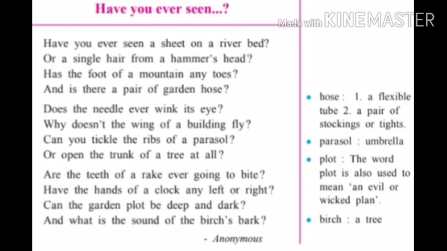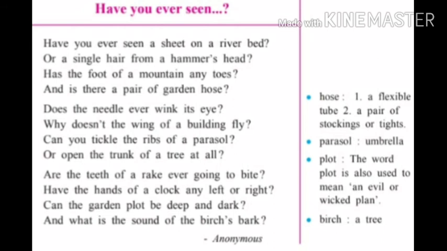In the last stanza, the poet has made a reference to the teeth of a rake, which he compares to human teeth. And he questions whether they can bite like human teeth do. He wonders whether the hands of a clock are right or left like human hands.